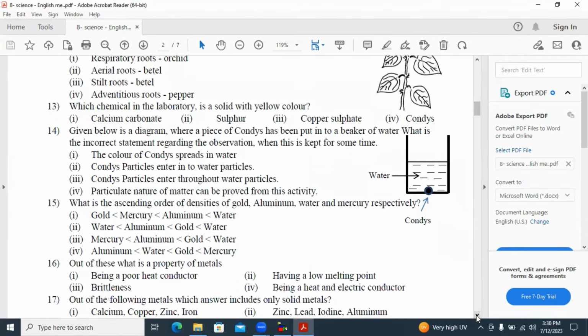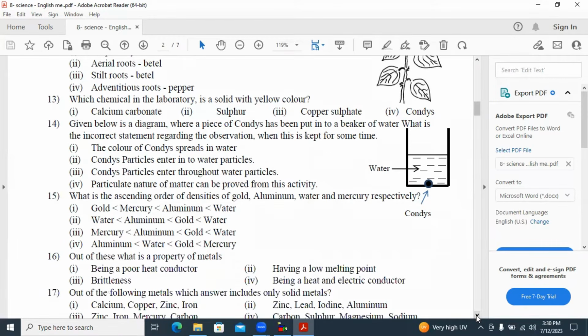13. Which chemical in the laboratory is a solid with yellow color? It is sulfur. 14. Given below is a diagram where a piece of condis has been put into a beaker of water. What is the incorrect statement regarding the observation when this is kept for some time? Answer number 2 is the incorrect one.